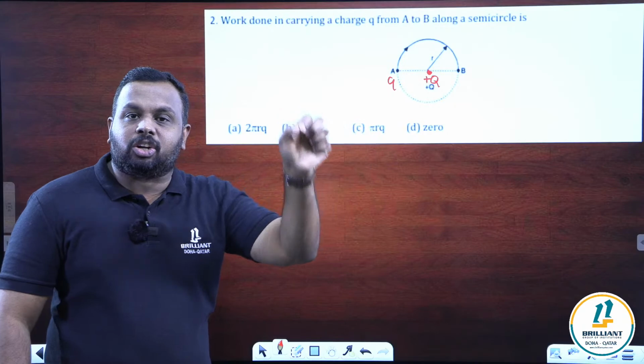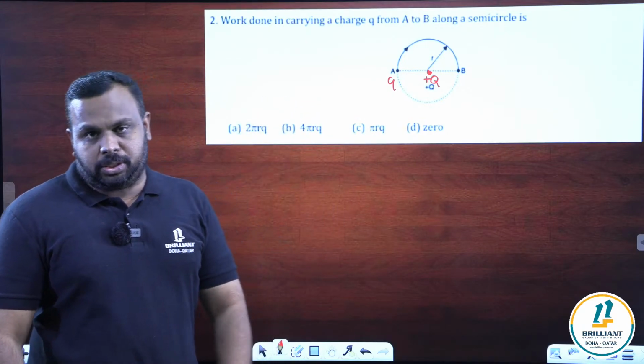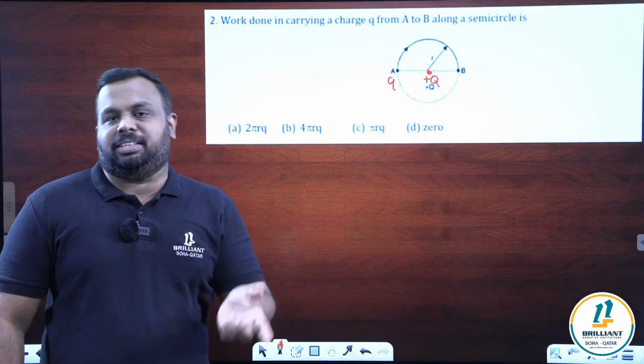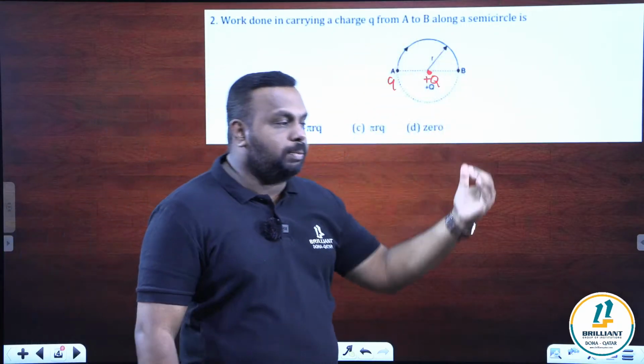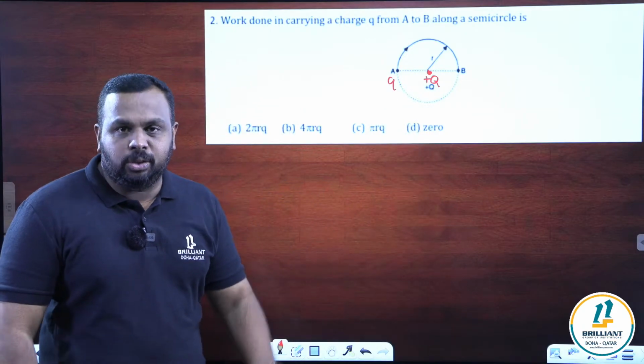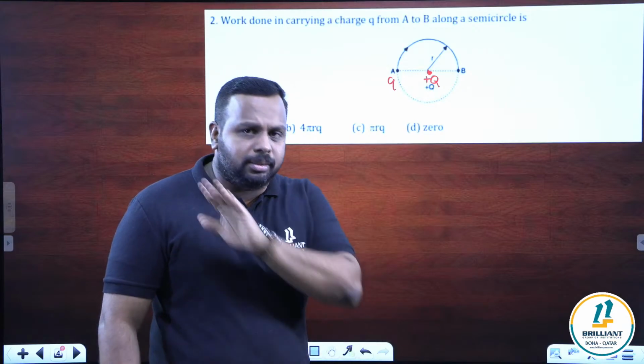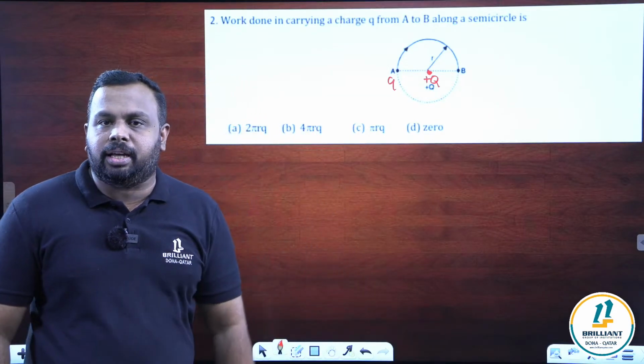Please note that electrostatic force is a conservative force. Conservative force means what? Work done is independent of the path. So why the path is mentioned? It is just to create the confusion. You don't need to bother about the path. They can move it along the semicircle or any other path, leave it, check the initial point and final point.